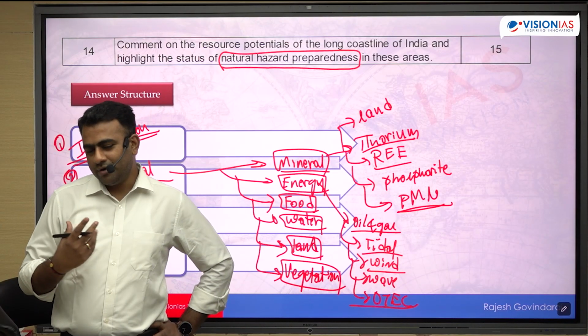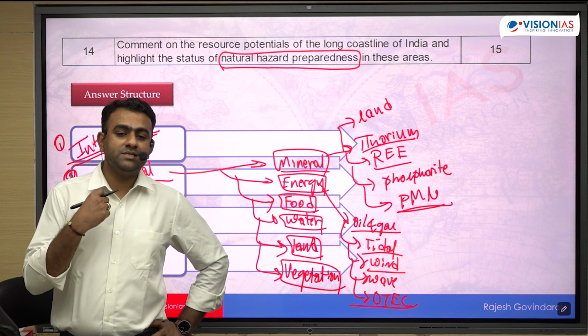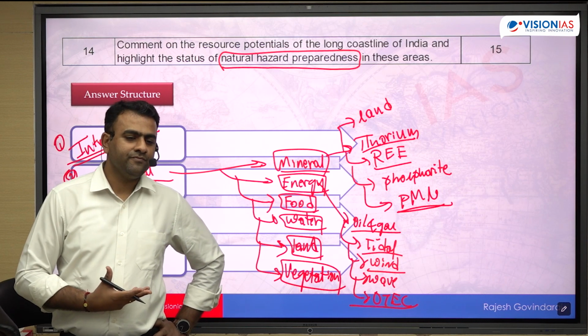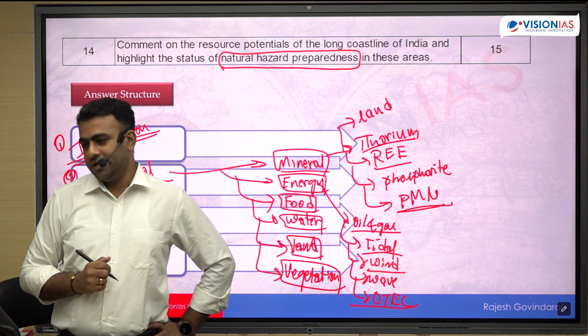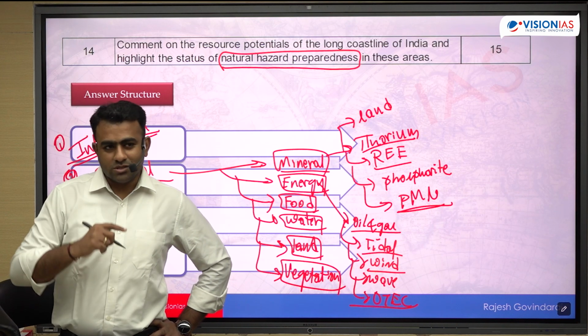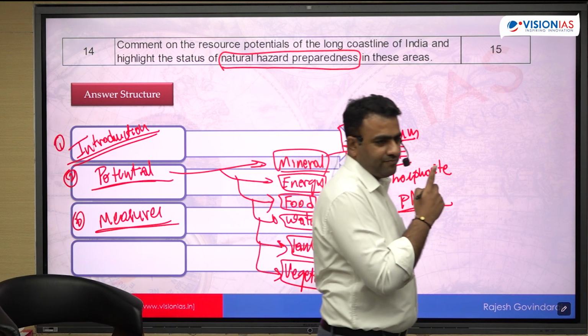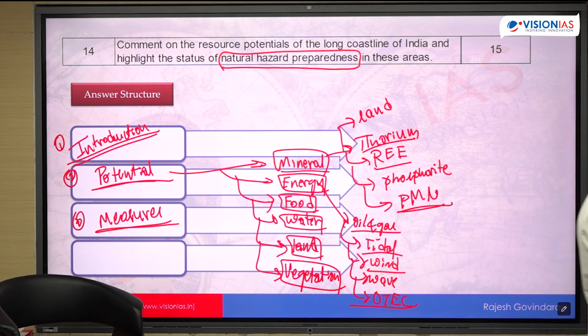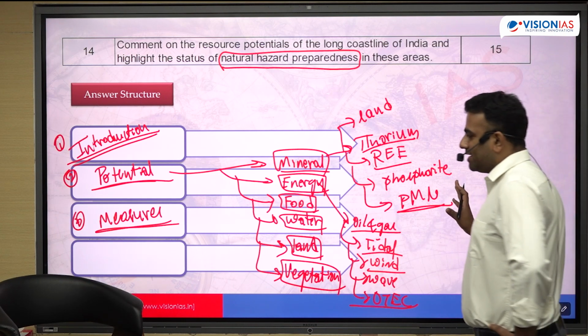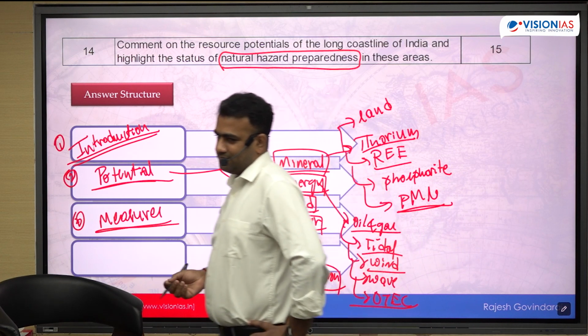However, along the western coast, the preparedness is minimal. And in recent times, this is very much required, because we are seeing more cyclones along the Arabian Sea. Thanks to the variation of global temperature and pressure conditions, the number of cyclones in the Arabian Sea is increasing, and the preparedness of the western coast is very low.